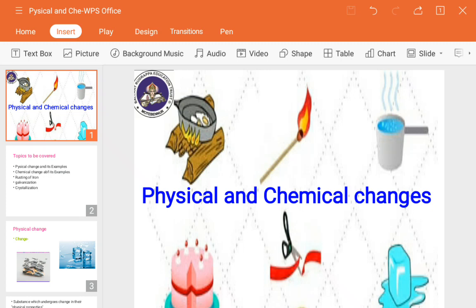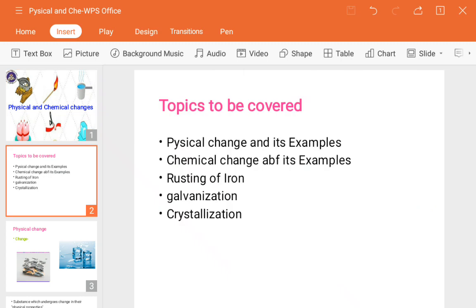Okay, so some changes which take place in our daily life, some of them are physical ones, some of them are chemical ones. Which is the chemical and which one is the physical change, we will see along with some specific examples of objects which we use in our daily life. So here the topics are the physical changes and its examples, chemical changes and its examples, rusting of iron, galvanization and crystallization.